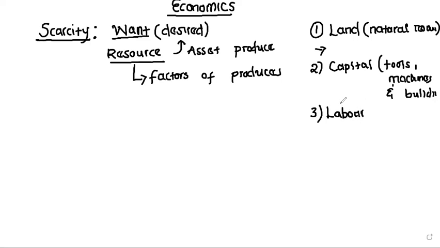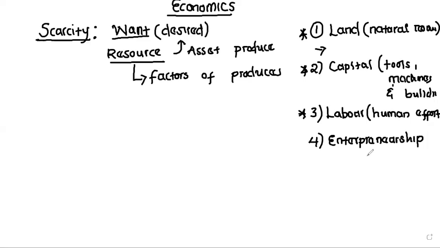The third one that is there is you and me, which is called labor. We can have land, we can have capital, but without the Duncan being here today, we won't have this class. So human effort that is put in to produce goods and services is what we refer to as labor. This is the human effort that you put in to produce a good or a service. Is that fine? That is what we call labor. Then the last one is you get land, you get the capital, and you get labor, and you put them together. That process of putting those things together is what we refer to as the fourth factor of production, which is called entrepreneurship. Right?